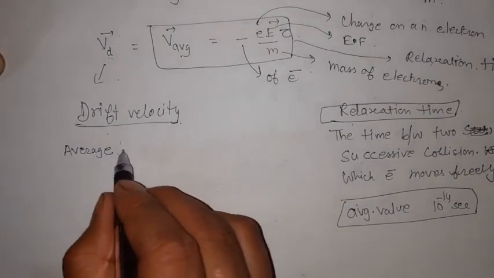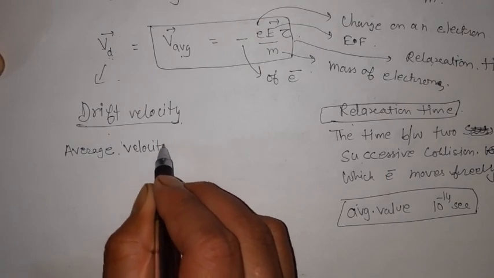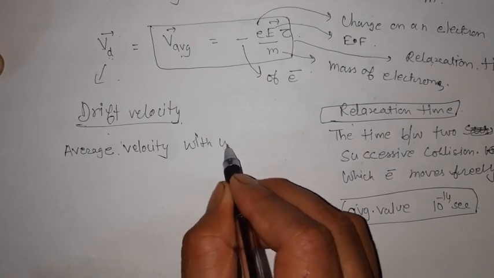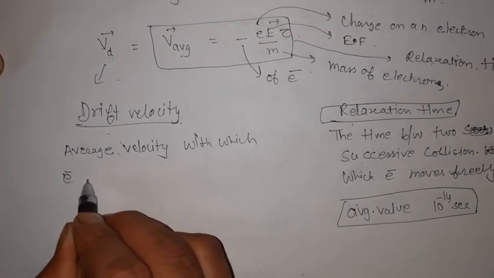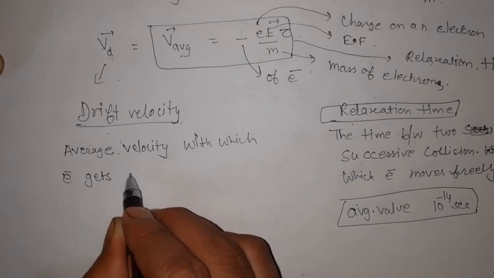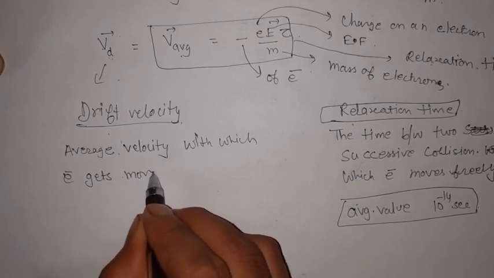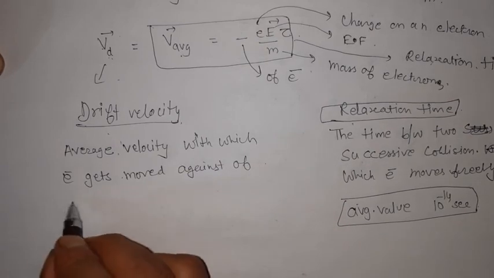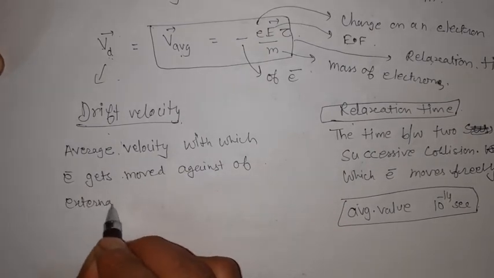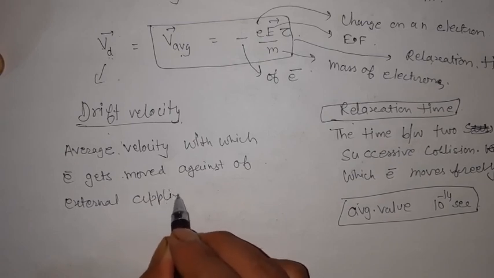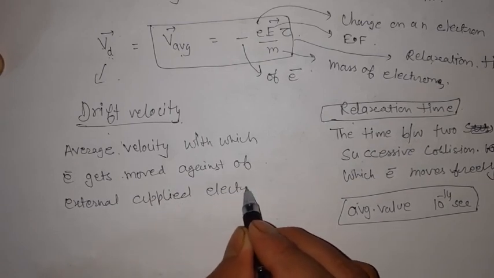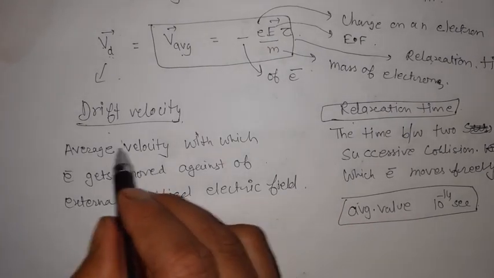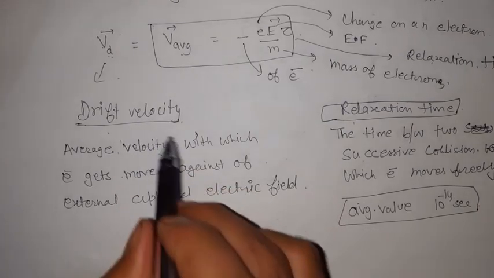So therefore it is the average velocity with which electrons get moved against the external applied electric field. Okay, so this average velocity is said to be the drift velocity.